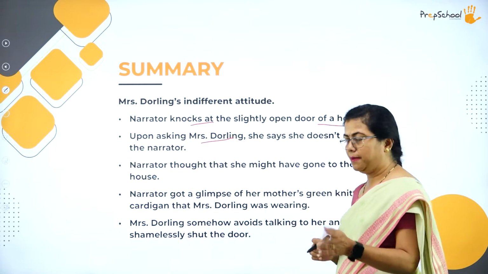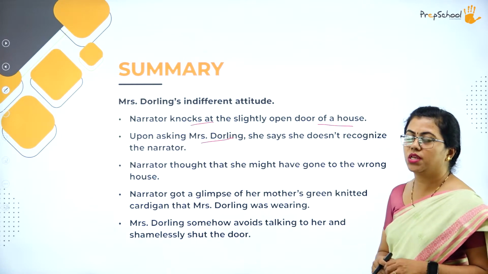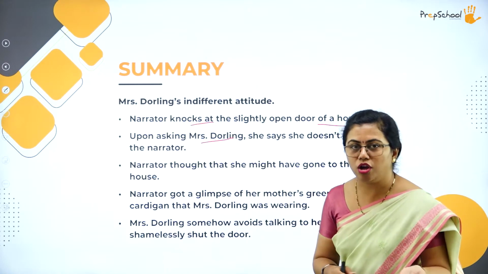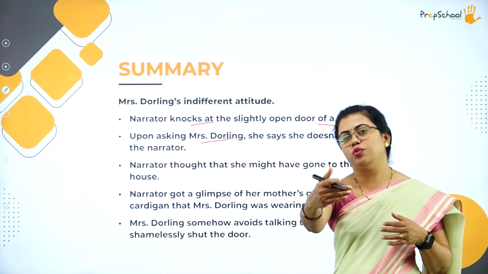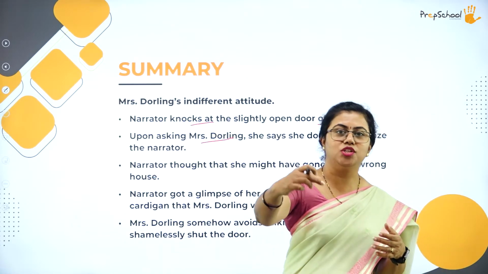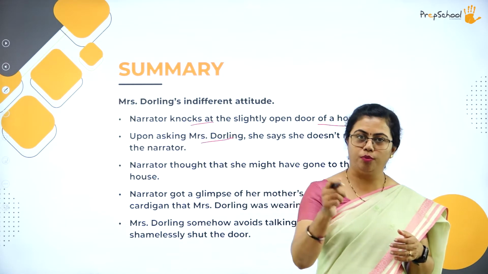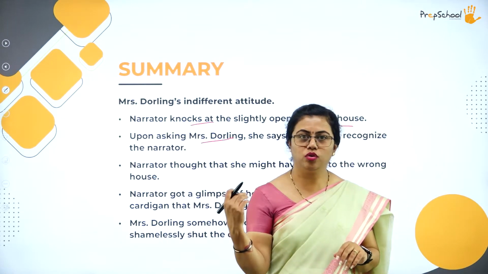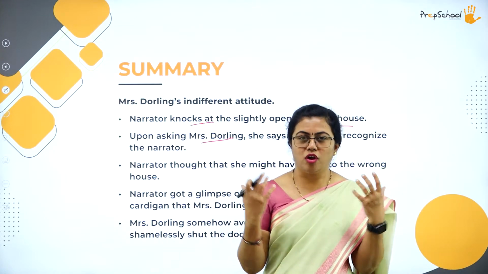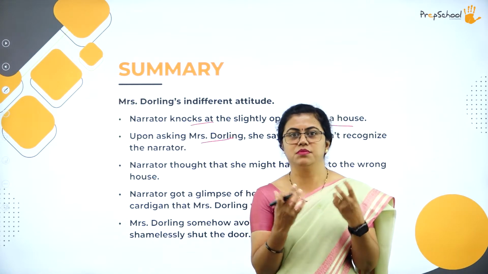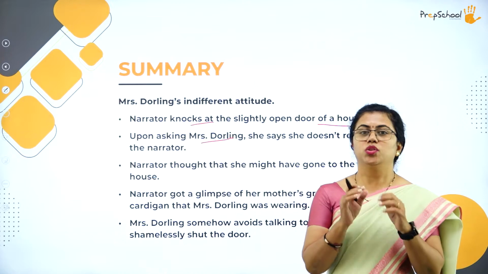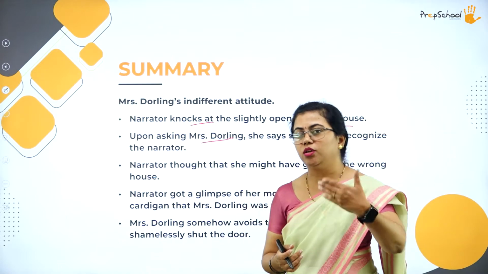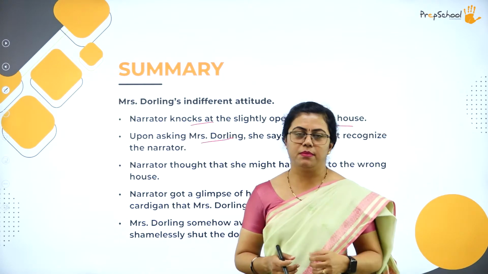The narrator thought that she might have gone to the wrong house, since Darling did not recognize her. So she goes to the house. There is somebody inside the house also. There was a passage, and after that passage there is a door, and the door opens and closes. The narrator notices that when the door opens, there was a kind of muggy smell. Means when the door of a room is kept closed for a long time, a kind of smell comes, right? That is called a muggy smell. She observes that, but she doesn't pay much attention to it.